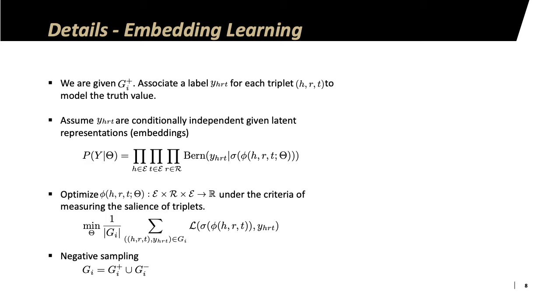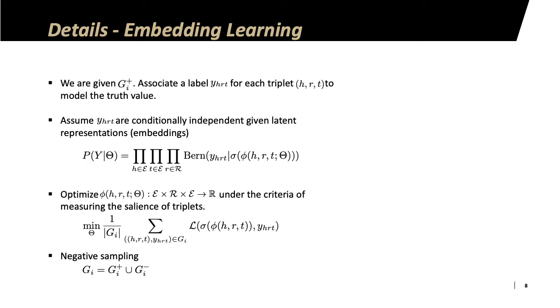So in embedding learning, initially we are given a set of triplets G_I plus, and the superscript plus indicates that we only have positive samples. We associate a label y_hrt for each triplet, and for all the positive samples we label y_hrt as 1. So the main assumption in embedding learning is that the labels are conditionally independent given their latent representations or embeddings. This allows us to write the probability distribution of the set of labels capital Y as a simple product of Bernoulli distributions of the individual labels.